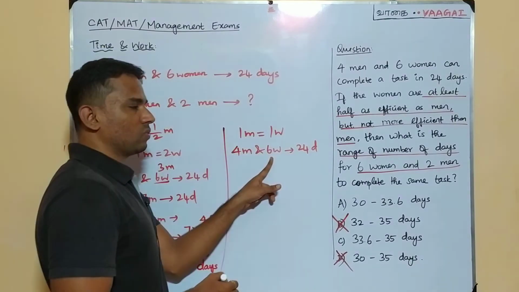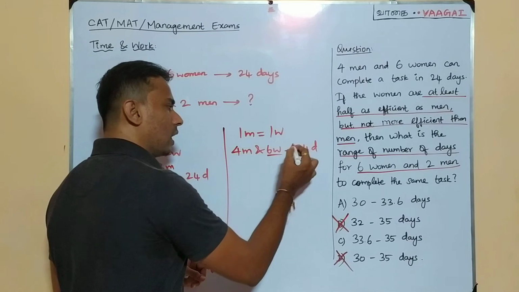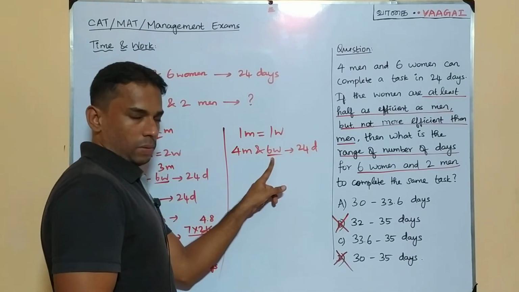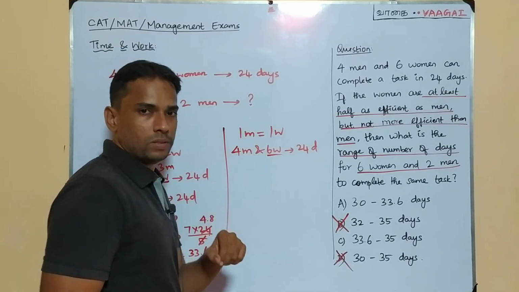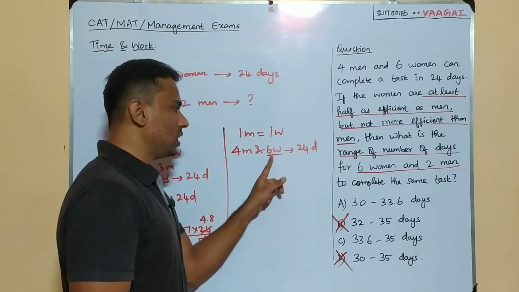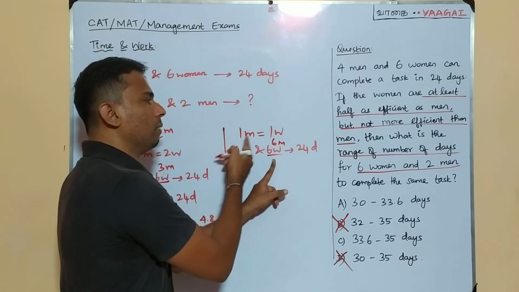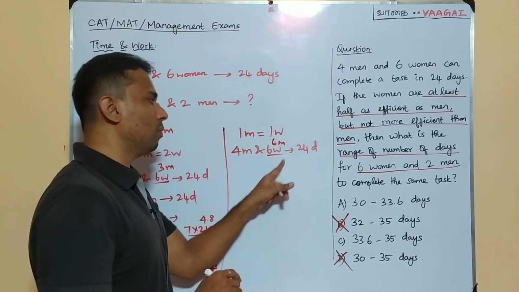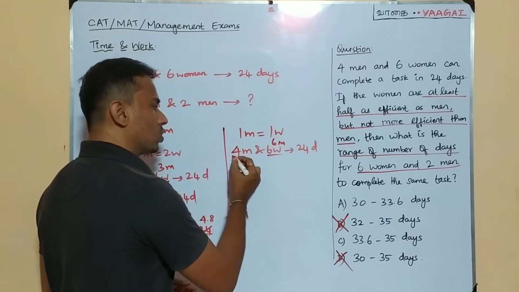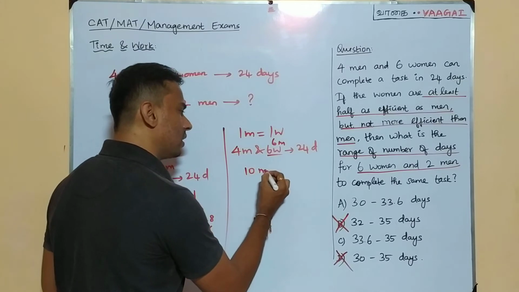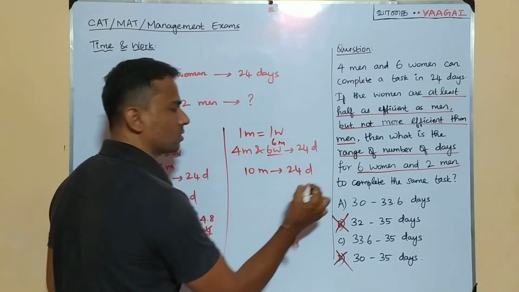This 4 men and 6 women will now become, see here, this time if I want to convert the 6 women to men, what happens? 6 women will be exactly equal to 6 men. Why? Because we know 1 man is equal to 1 woman. So 6 women is equal to 6 men. That's it. So 4 men and 6 men, 10 men can do the work in 24 days.